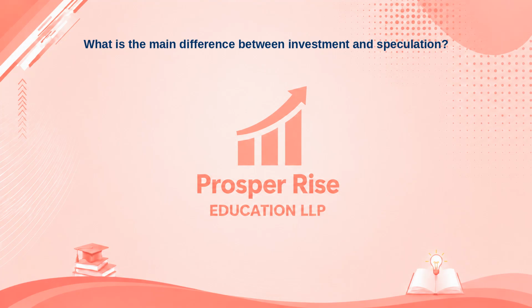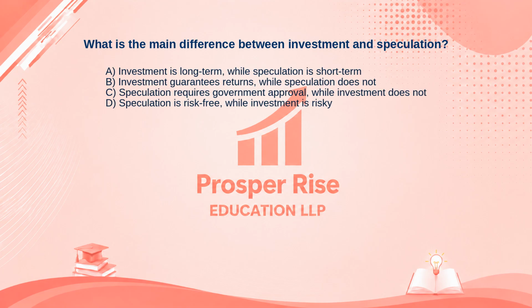Let's tackle this exam question. What is the main difference between investment and speculation? Here are your options. A. Investment is long-term while speculation is short-term. B. Investment guarantees returns while speculation does not. C. Speculation requires government approval while investment does not. Or D. Speculation is risk-free while investment is risky.